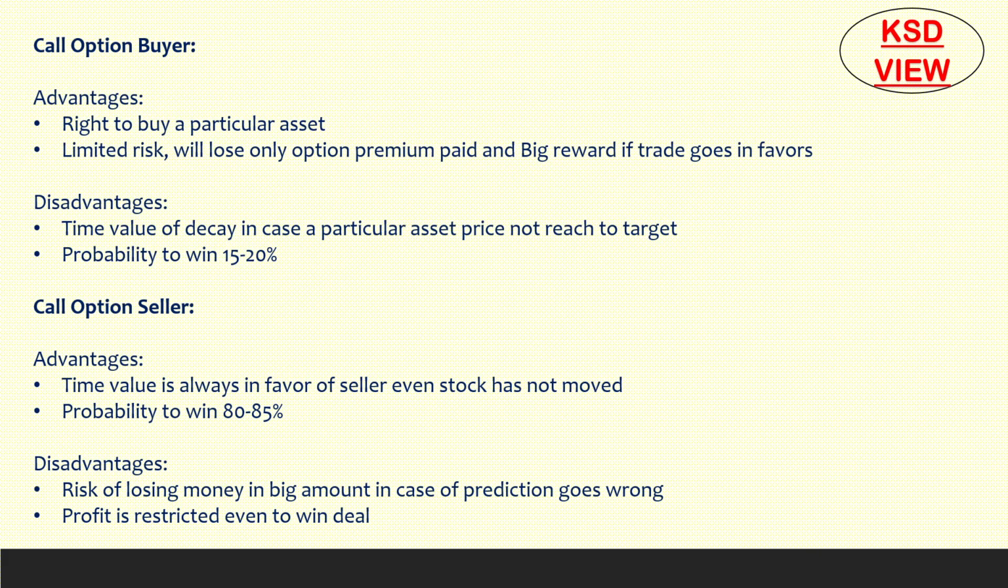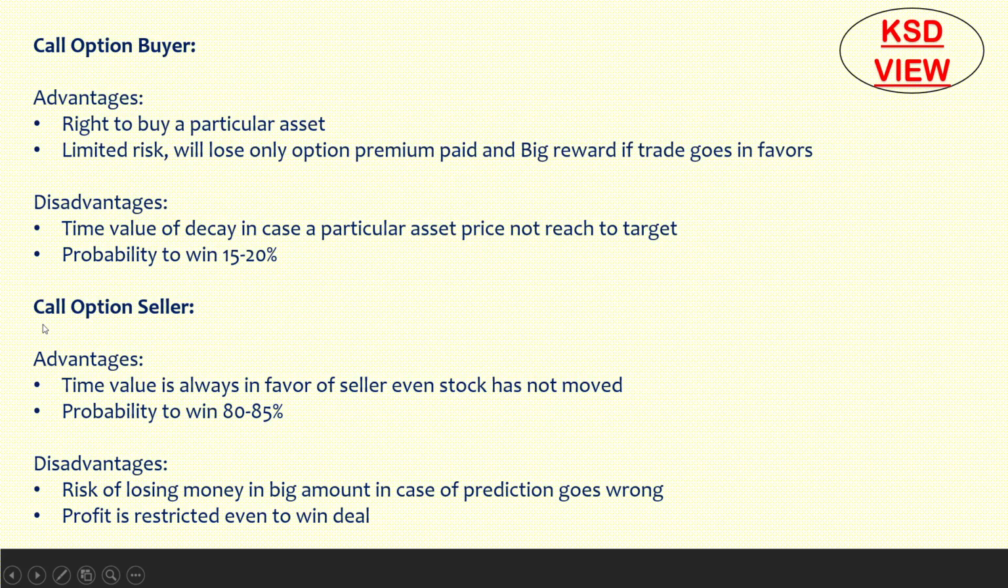Okay. We'll see the call option buyer's advantages. Here, the same: right to buy a particular asset, but no obligation. It is a limited risk, the premium he has paid, but the reward is big. If the 300 strike price goes to 500 or 700, he will get that reward. Disadvantages, as we discussed: time value decay, in case the price of the particular asset does not reach the target. It is always a disadvantage to the buyer. And the probability to win is 15 to 20% as against the seller having 80 to 85%.